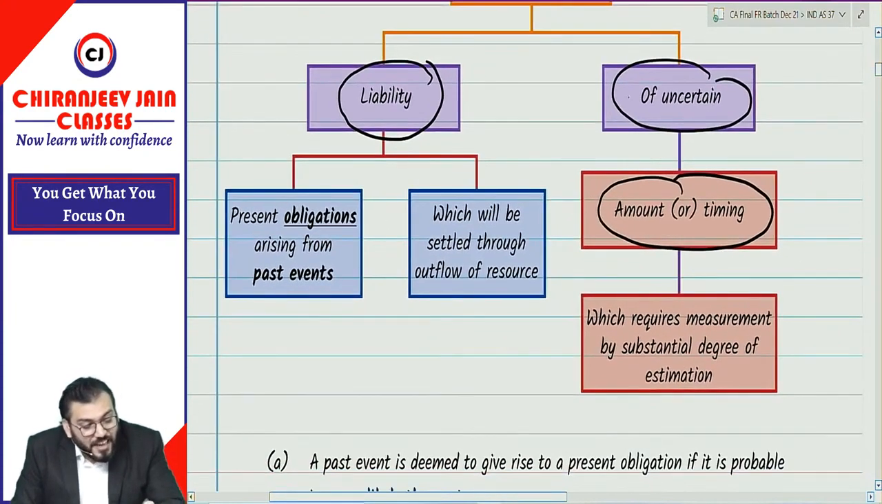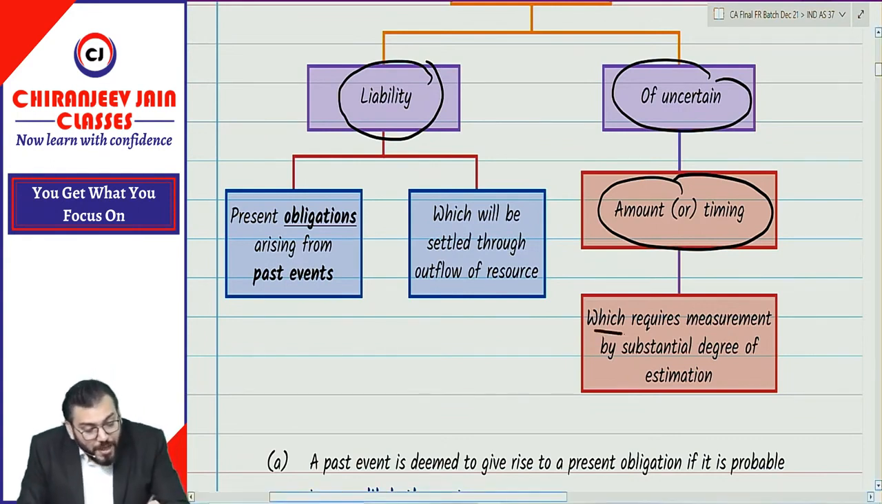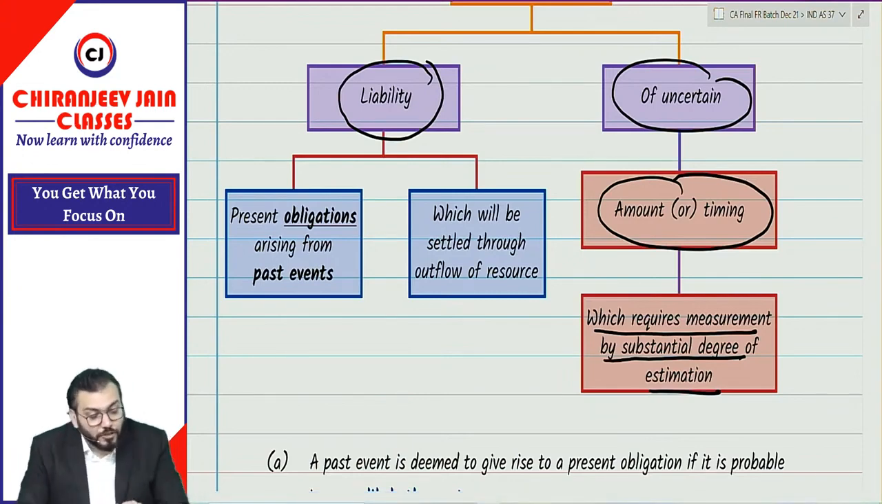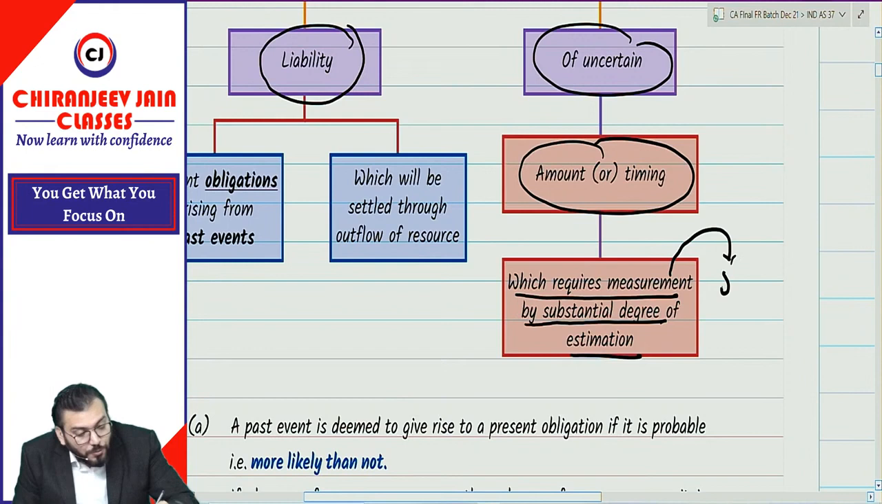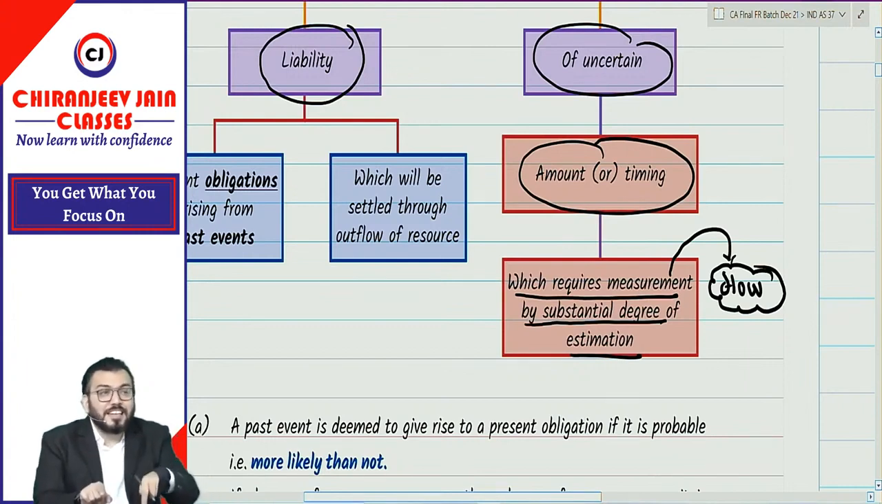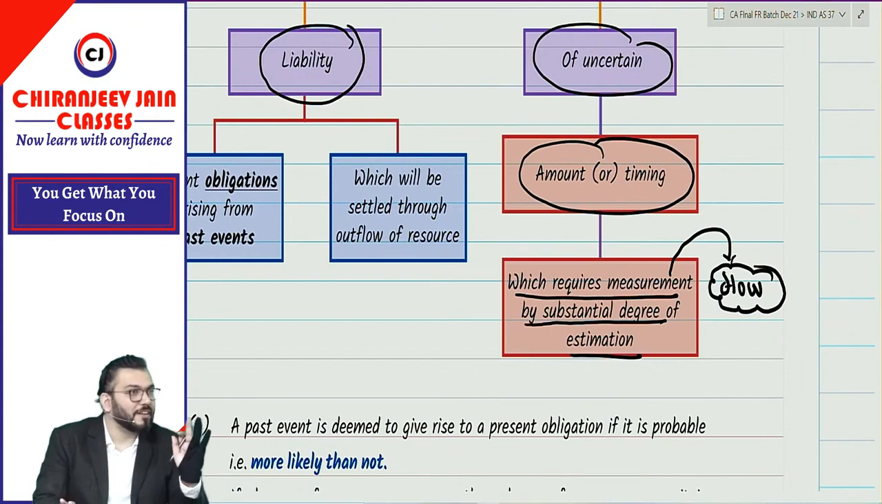So I can say it is uncertain, and for recognition it requires measurement. Measurement means reliable estimation. Correct? So it requires measurement by substantial degree of estimation. Substantial degree of estimation means the estimation should be accurate, means it should be the best estimate. Correct now? So which requires measurement. Now the question arises, how to measure? The measurement principle will also be given under Ind AS 37. Whatever measurement principle, that will be based on Ind AS 37, coming soon.